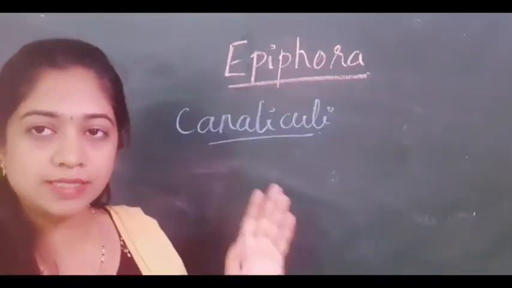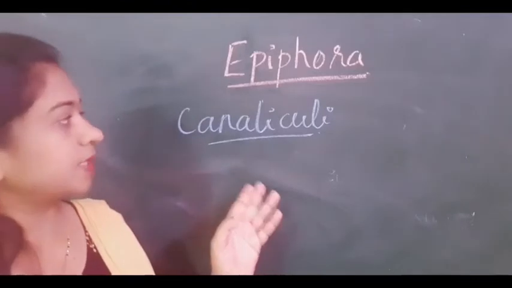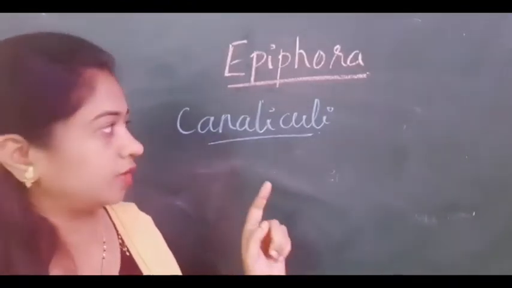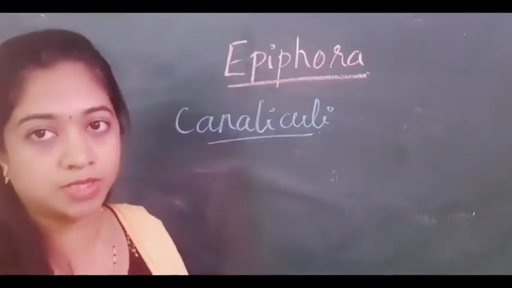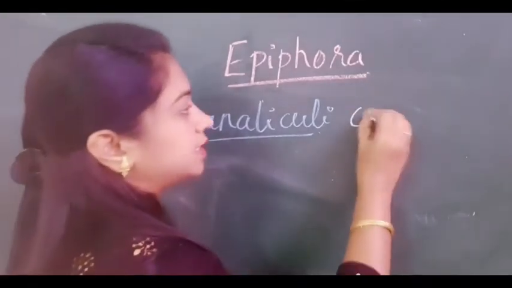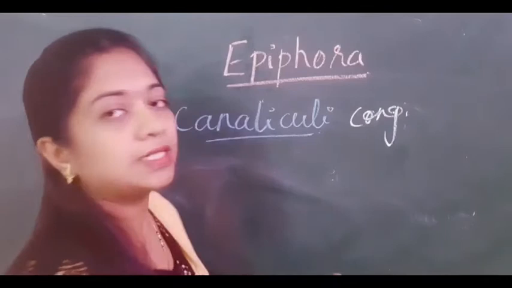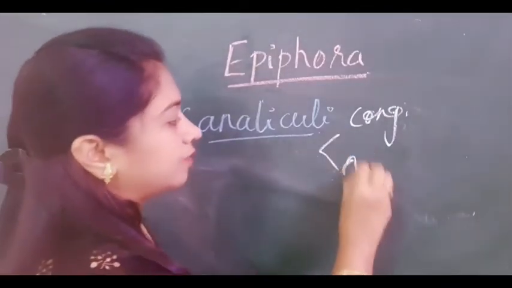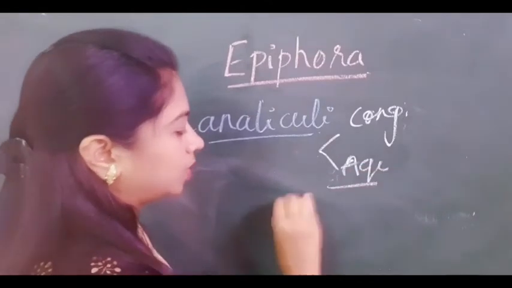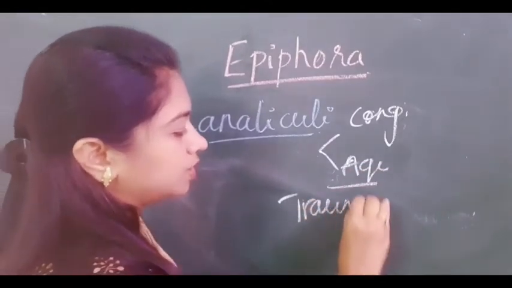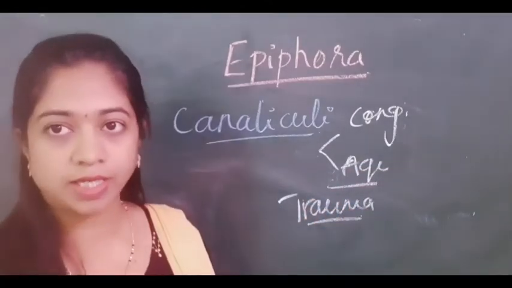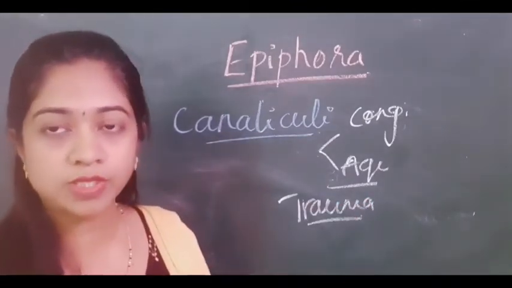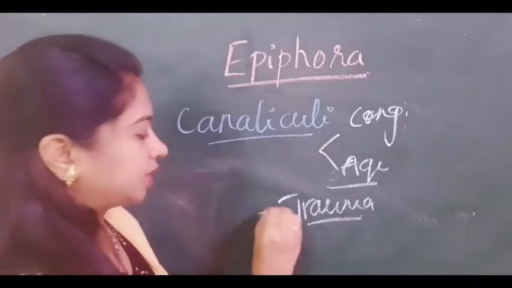Okay. So the second structure in the lacrimal drainage apparatus is the canaliculi, that is the upper canaliculus, lower canaliculus, and the common canaliculus. So what are the causes for canalicular obstruction? Again, it can be congenital, where there is congenital stenosis or obstruction to the canaliculi, and it can be acquired, like following trauma. Trauma is the most common cause, where there is laceration of the eyelid involving the canaliculi, thereby leading to the formation of fibrosis or stricture in the later stage.